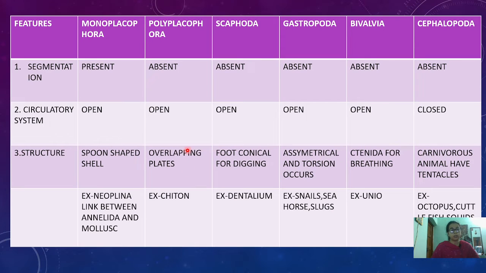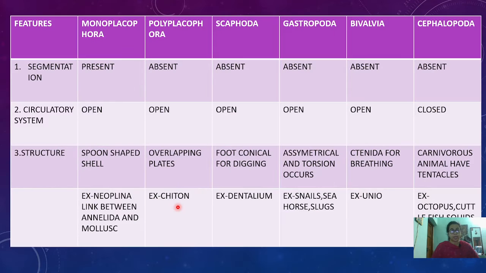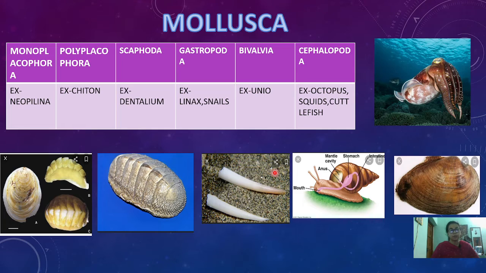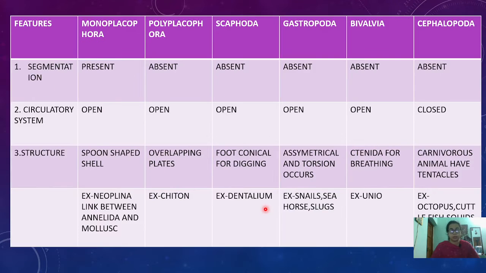Moving to the chiton, they have overlapping plates. As you can see in this structure, this is one plate, this is another, this is another, so an overlapping plate-like structure is present. And Dentalium has a conical foot for digging. This conical structure is responsible for digging, as they live in a burrow or hole.